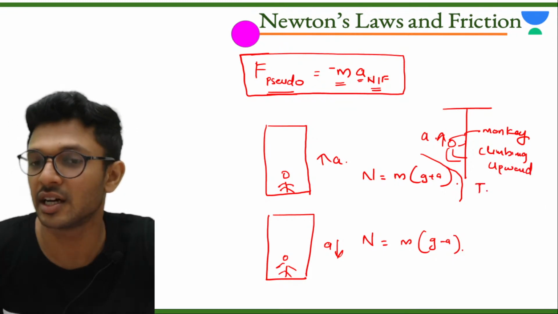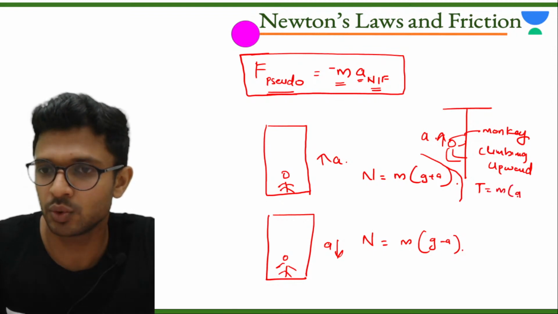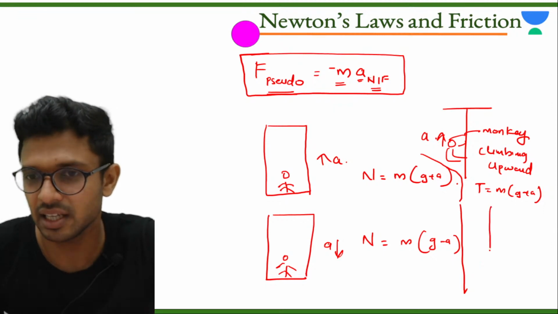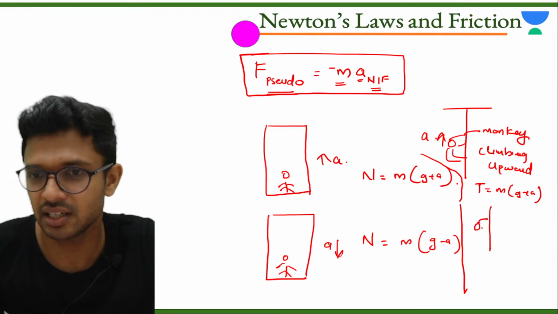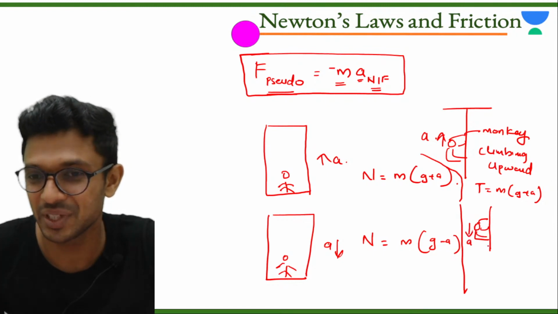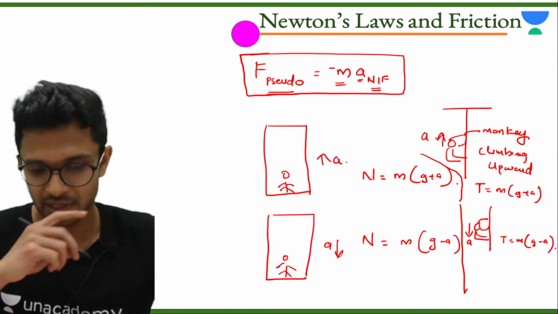In this case, the formula for tension will be m into (g plus a). And similarly, if the same monkey is moving down with an acceleration, the value of tension will be m into (g minus a). So note this also.